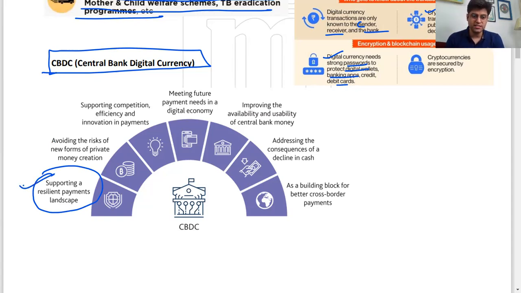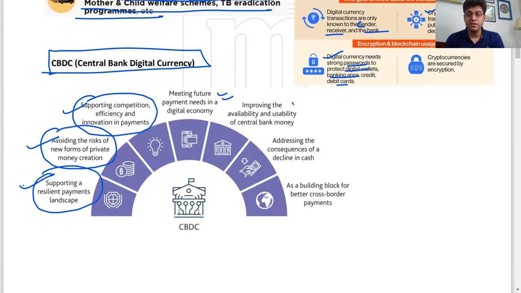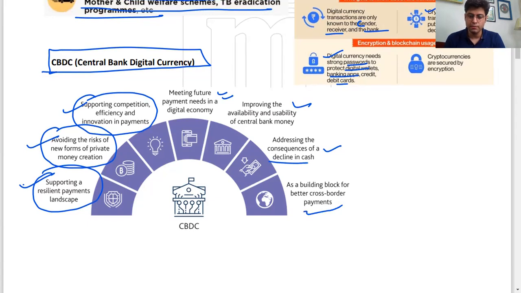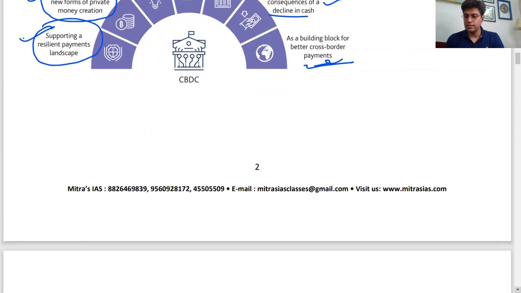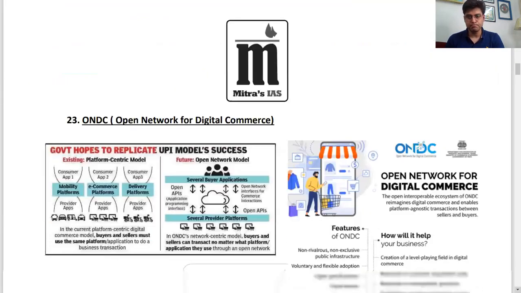So it will help in supporting a resilient payments landscape, avoiding the risks of new forms of private money creation, supporting competition, efficiency, innovation in payments, meeting future payment needs in the digital economy, improving the availability and usability of central bank money, addressing the consequences of a decline in cash. So there is less cash, and it will also help promote a less-cash economy as well as be a building block for better cross-border payments, right? So this is what e-rupee, CBDC, and digital currency are all about.